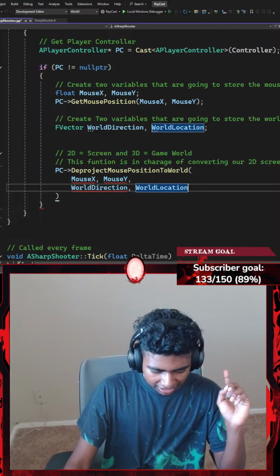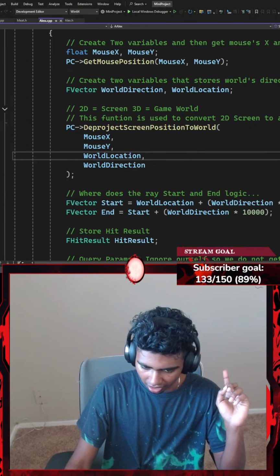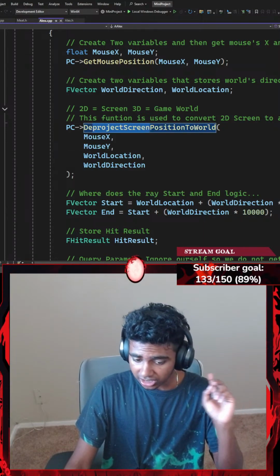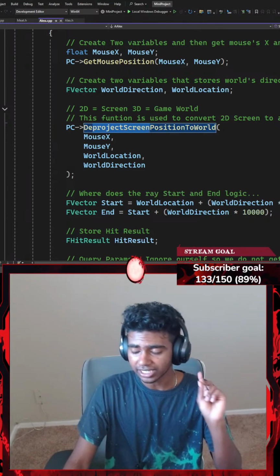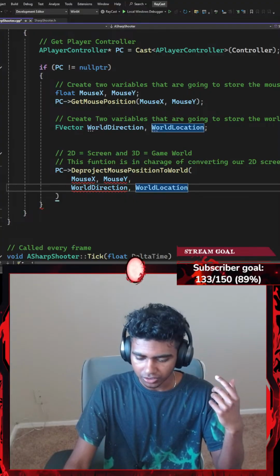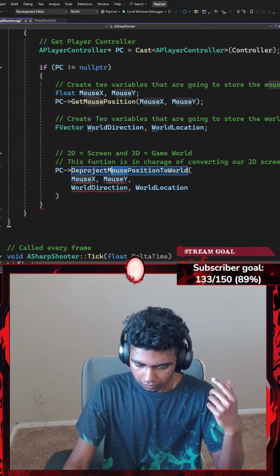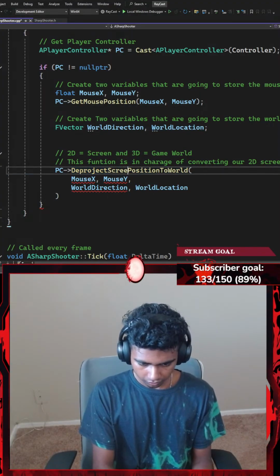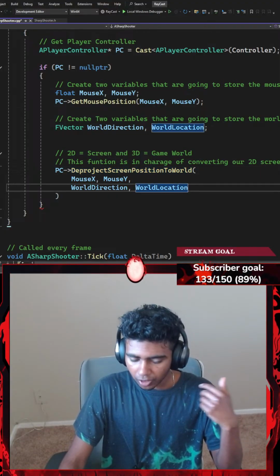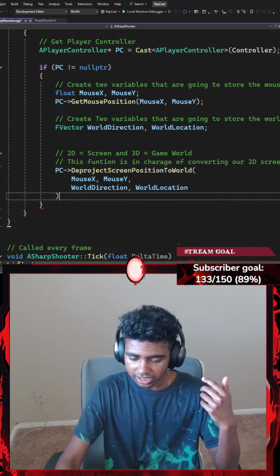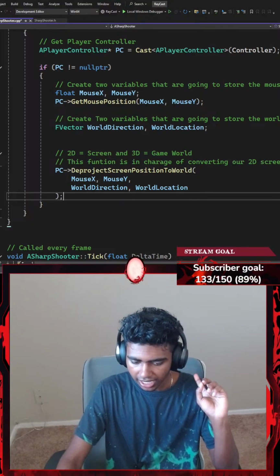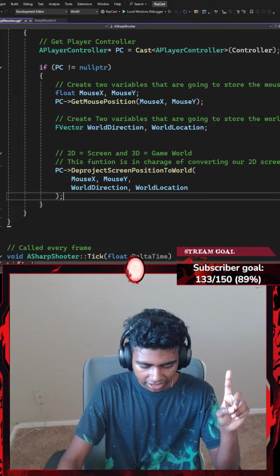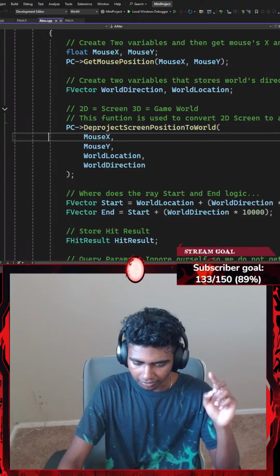Okay, did I really get the correct function? Deproject screen position to world. It's screen position to world, not mouse. There we go. So my DeprojectScreenPositionToWorld function requires these parameters, and that's about it. Once I'm done adding these parameters, what's the next thing that I need?